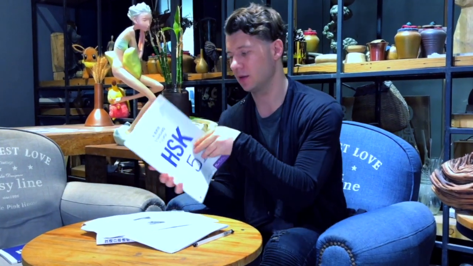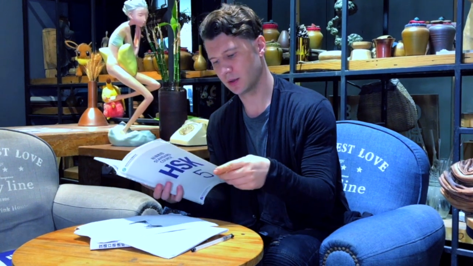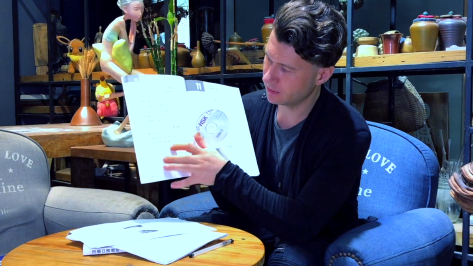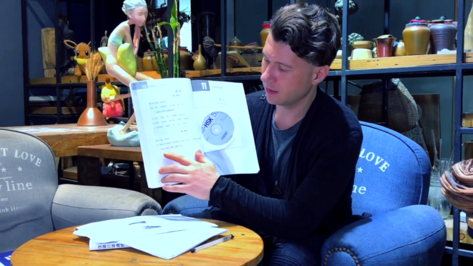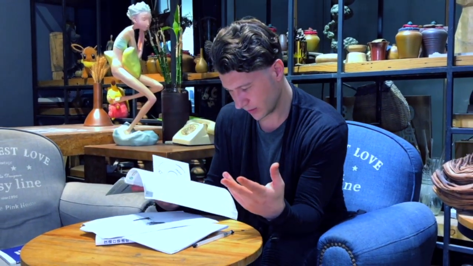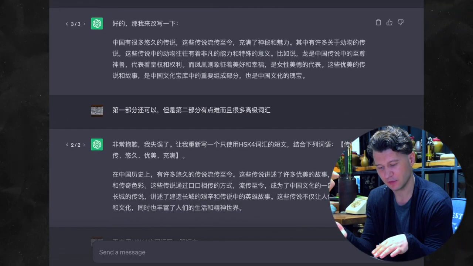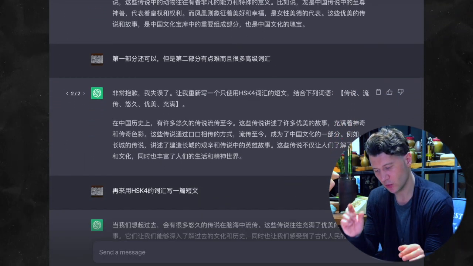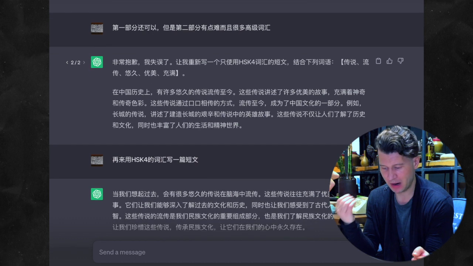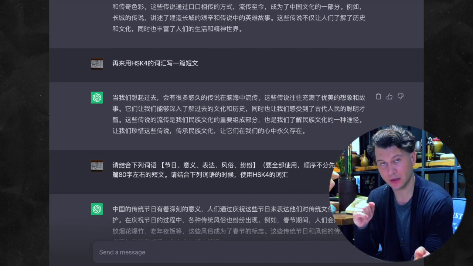About 99, I will tell you, I made some experiments. In this book, at the end of each lesson, there are these 5 words, and you need to practice. You look at these words and try to write something. In total, there are 18 classes. Each class has the vocabulary, and they give you 5 characters. For each of these 18 classes, about these 5 characters, I asked ChatGPT, write me 写一段80字左右的短文.